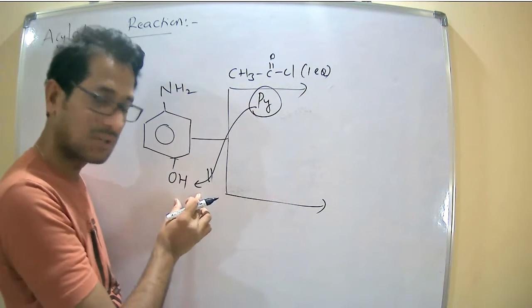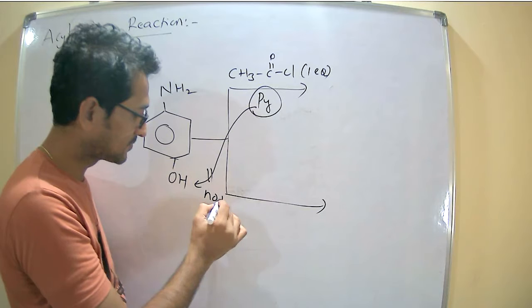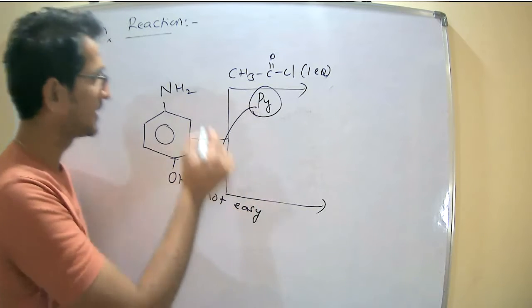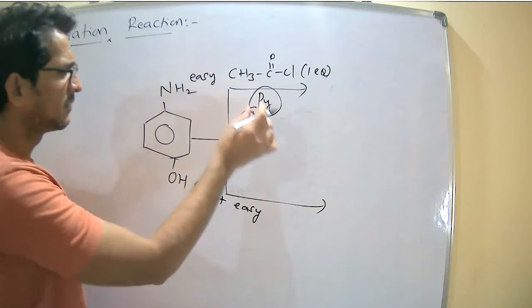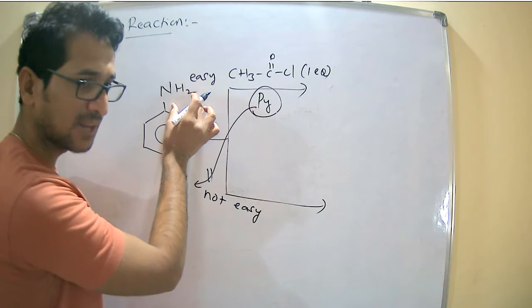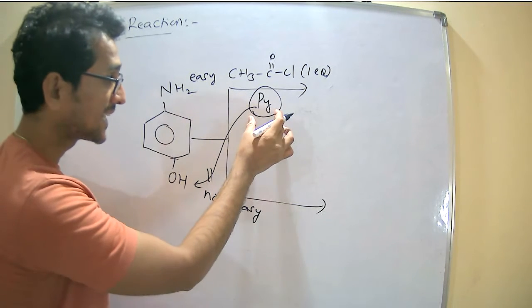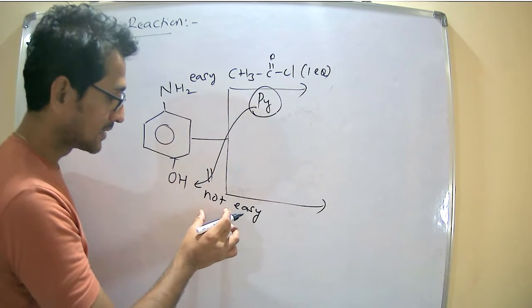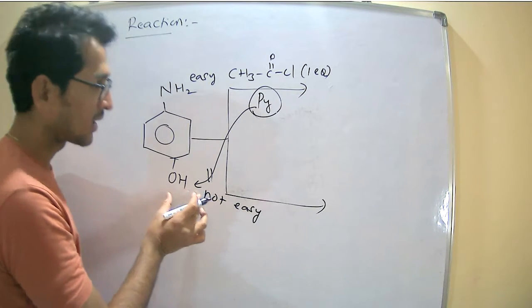It can, but it's not easy. Pyridine can readily attract the proton from the amine group, but it cannot readily accept the proton from the alcohol.